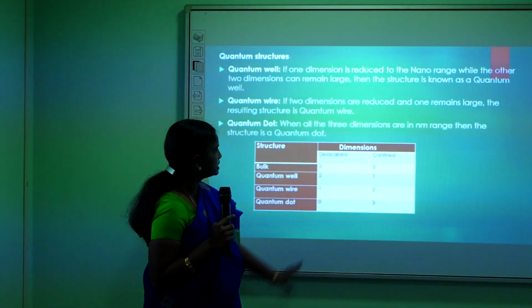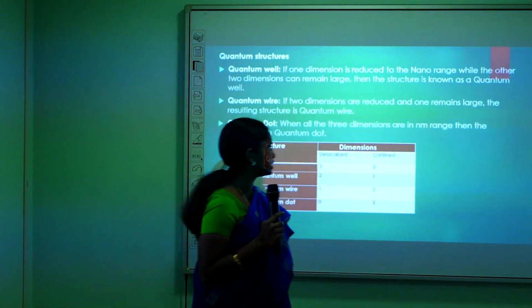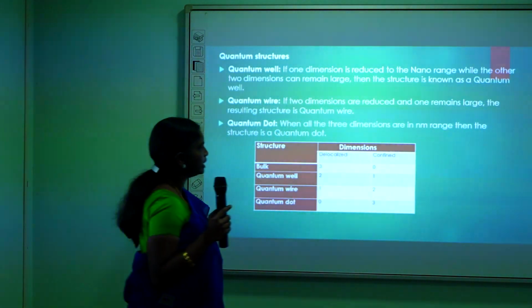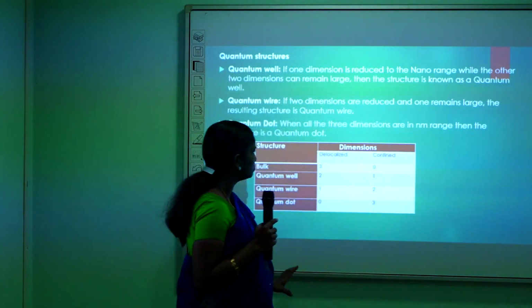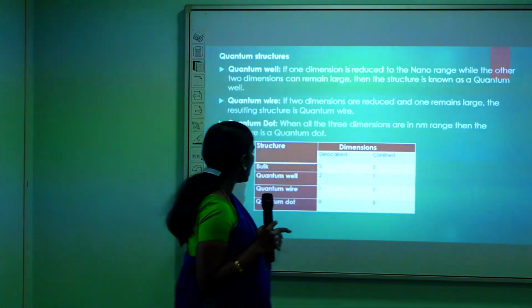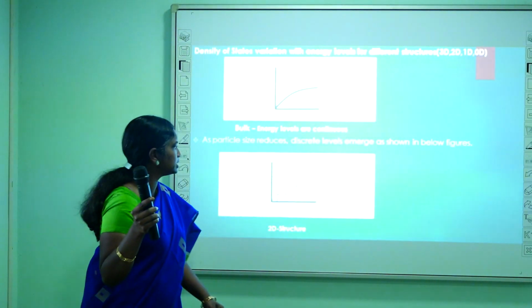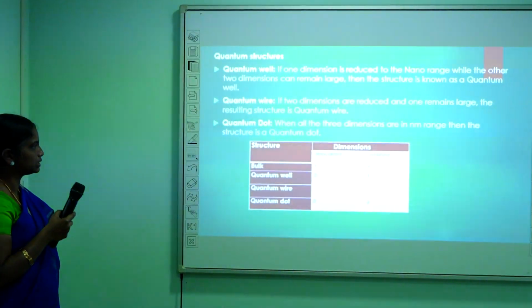The 1 dimension is delocalized and the other 2 are confined. Then all 3 dimensions are reduced to nano range in a quantum dot. So the confinement direction is 3 and the delocalized direction is 0.